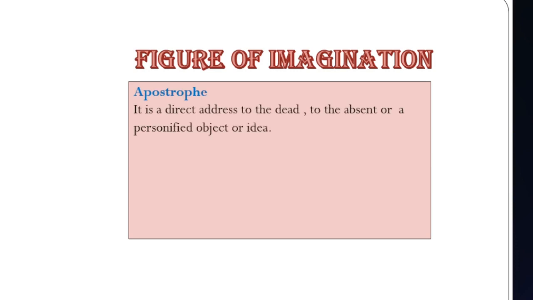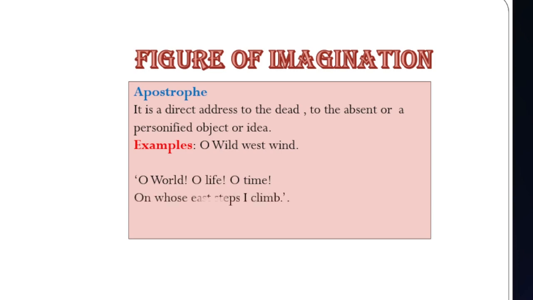Now, the last one under the classification of figures of imagination, that is apostrophe. Now, what is an apostrophe? Apostrophe is a direct address to the dead, to the absent, or to a personified object or idea. It is very easy to identify within a sentence or in the lines of a poem because a punctuation mark is used primarily to show possession or ownership, or used to address someone who may be absent or dead. If you see the example, you will understand.